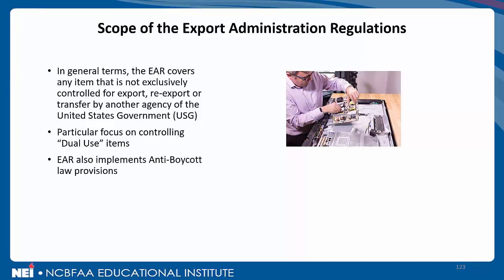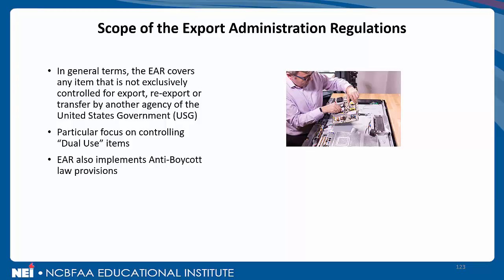Well, in general terms, the EAR covers any item that is not exclusively controlled for export, re-export, or transfer by another government agency of the United States government, the USG. So this is really a roundabout way of saying that anything that doesn't fall under ITAR or other agencies, which we'll talk about in a couple of minutes, really falls under the auspices of EAR. Again, the Bureau of Industry and Security through the Department of Commerce.